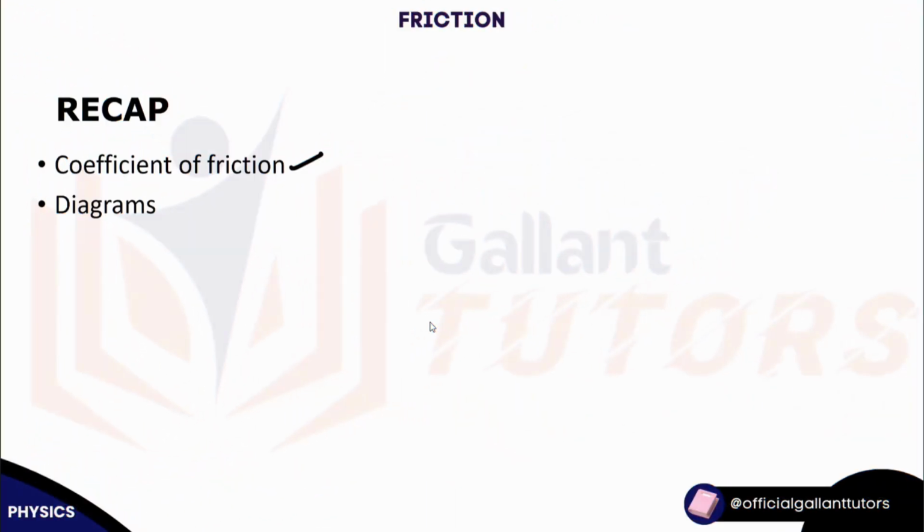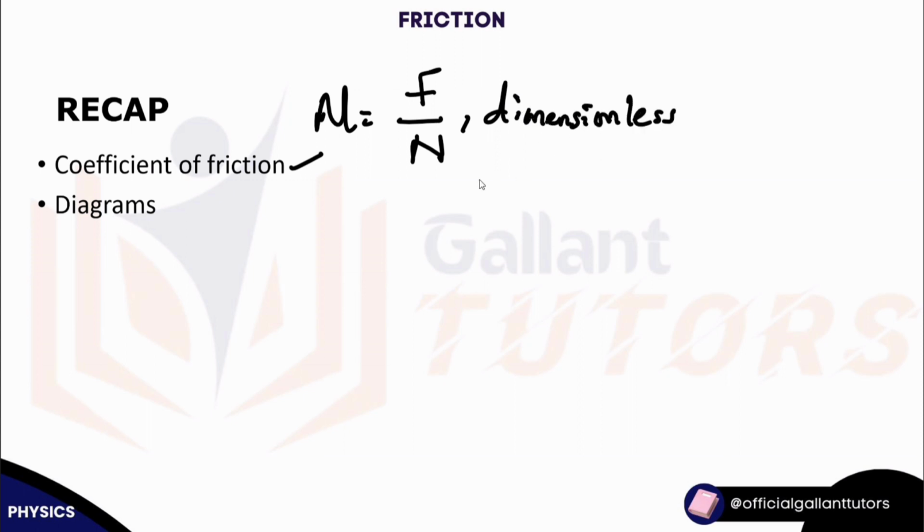First of all, coefficient of friction. I told you that coefficient of friction is actually the ratio between the frictional force and the normal reaction. As simple as this. So it's dimensionless. Don't forget, it's dimensionless. So if any question demands that you get the dimension of the coefficient of friction, it is dimensionless, which is 1. I get it. All right.